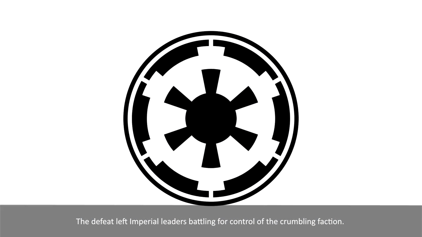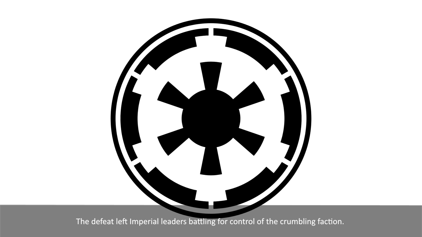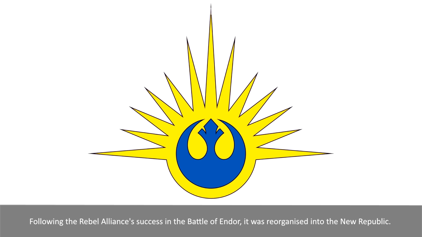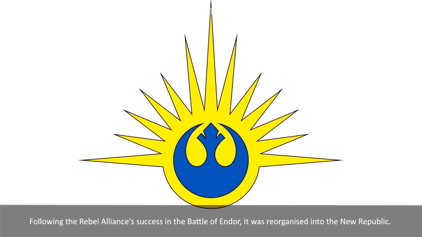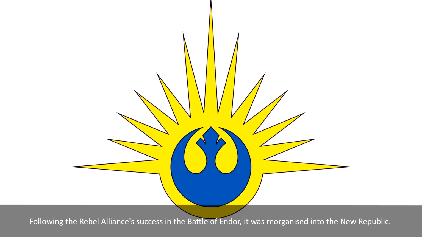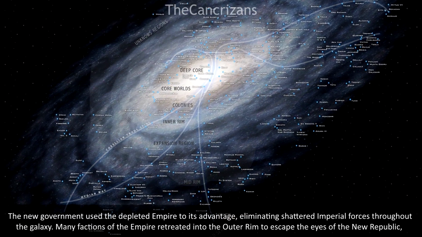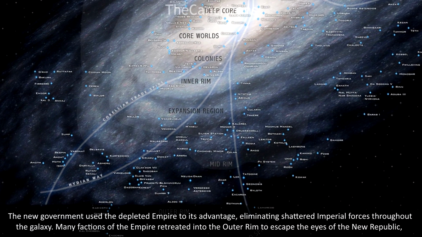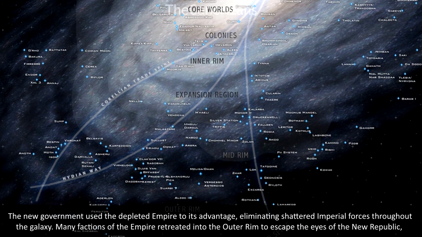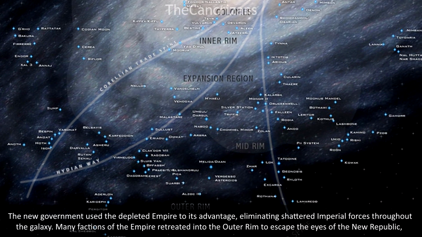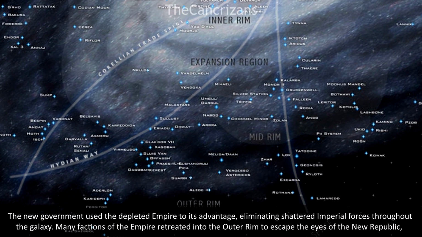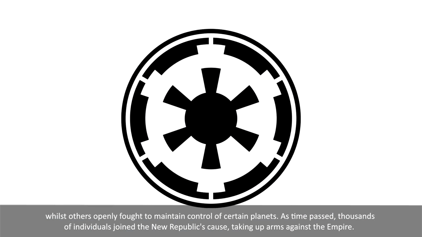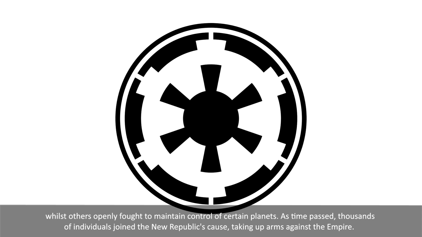The defeat left Imperial leaders battling for control over the crumbling faction. Following the Rebel Alliance's success in the Battle of Endor, it was reorganised into the New Republic. The new government used the depleted Empire to its advantage, eliminating shattered Imperial forces throughout the galaxy. Many factions of the Empire retreated into the Outer Rim to escape the eyes of the New Republic, whilst others openly fought to maintain control of certain planets.